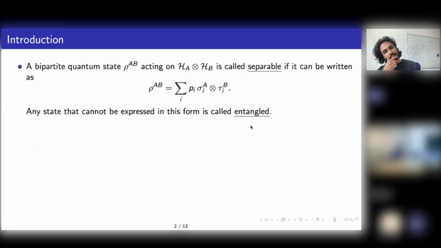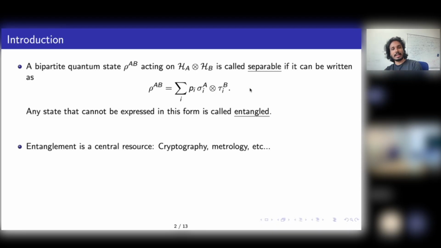So the setting is the following. We have a bipartite setting. So you have a bipartite system, Alice and Bob, right? And we all know that the state rho_AB is called separable if it can be written in this form as a convex combination of product states, where sigma_i is a state acting on the Hilbert space of Alice, and tau_i is a state acting on the Hilbert space of Bob. If you can write your state like this, it's called separable. If you cannot write it like this, then it's called entangled.